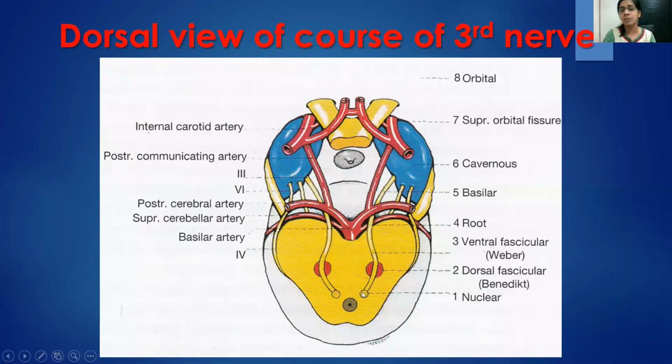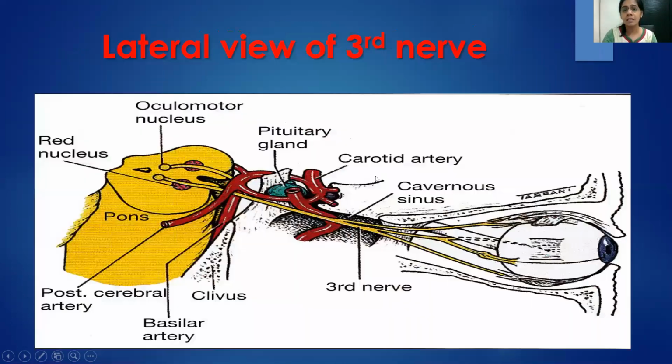This is the third nerve nucleus. This is the midbrain. Now the nerve is passing right across the red nucleus, passing through the motor fibers which are present here in the cerebral peduncle, going between the two arteries, superior cerebellar and the posterior cerebral artery, runs parallel to the posterior communicating artery, then enters the cavernous sinus as you can see.